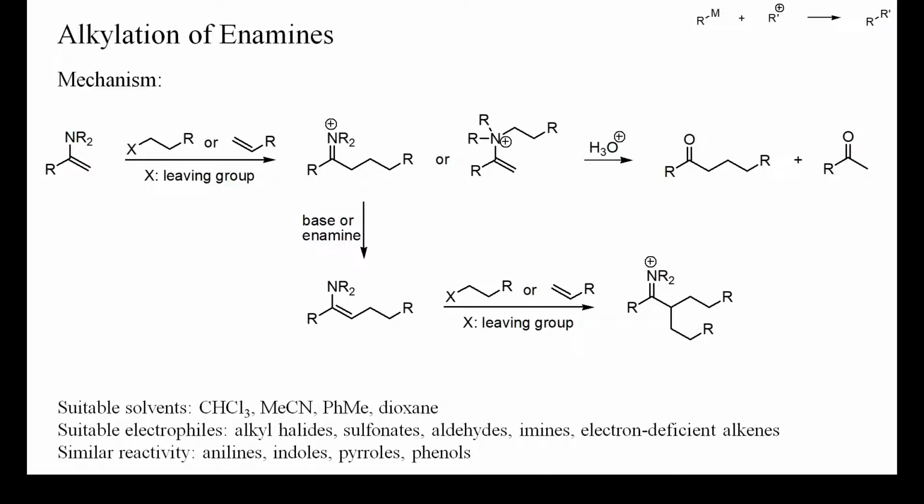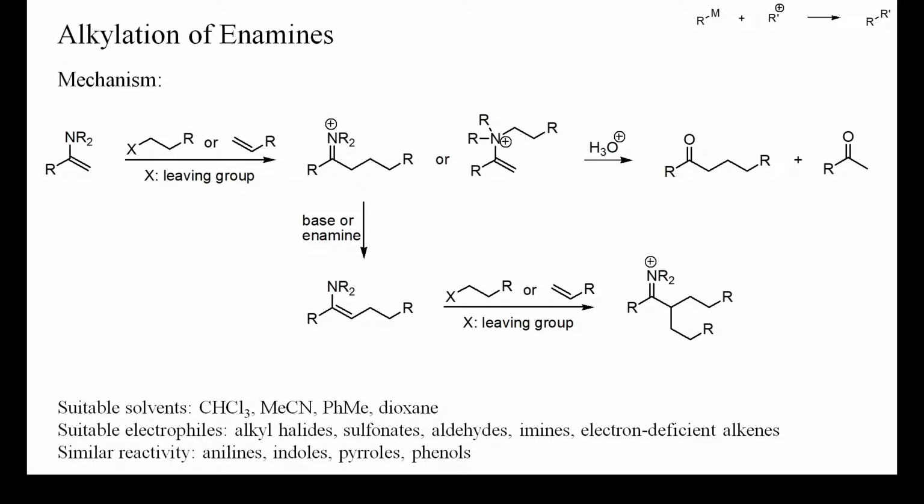Enamines, like enolates, can be alkylated at carbon or at the heteroatom, depending on the polarizability of the electrophile, the solvent, and on the precise structure of the enamine. Bulky amines are usually quaternized more slowly than sterically more accessible amines. The initial product of the carbon alkylation of an enamine is an iminium salt.